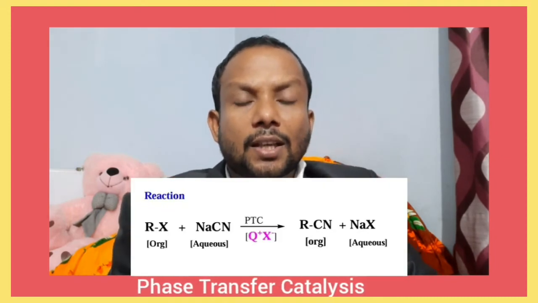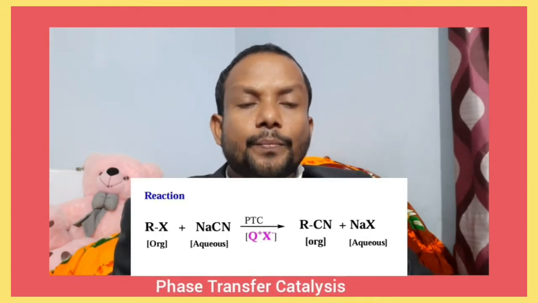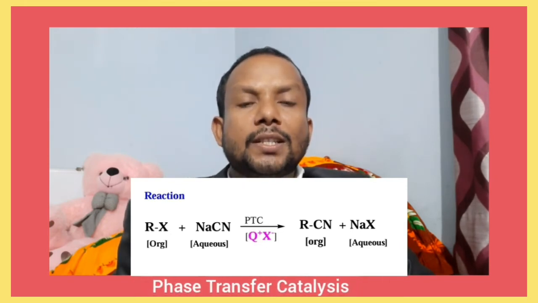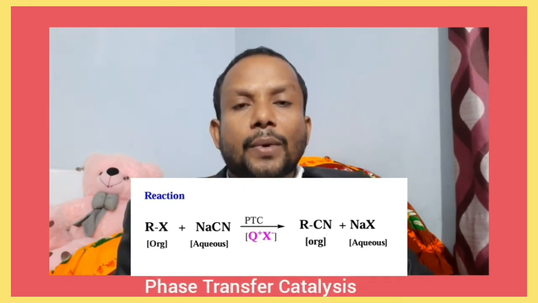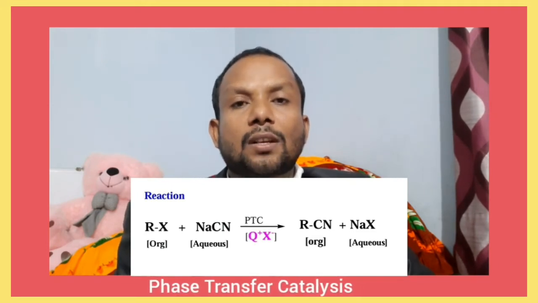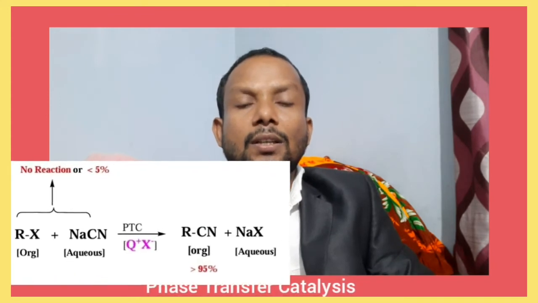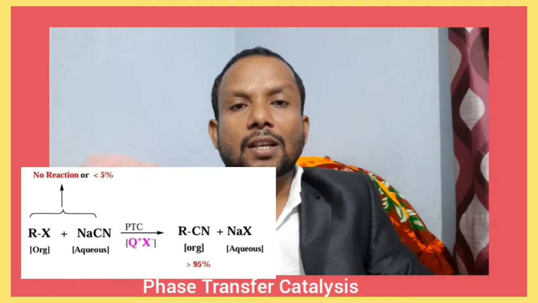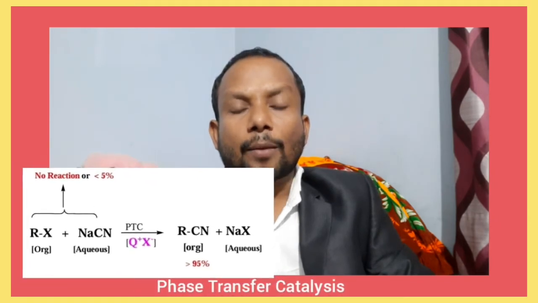See the example of this reaction. RX plus NaCN forms RCN plus NaX in the presence of phase transfer catalyst. In this reaction, we get 95% of alkyl cyanide due to the presence of phase transfer catalyst.